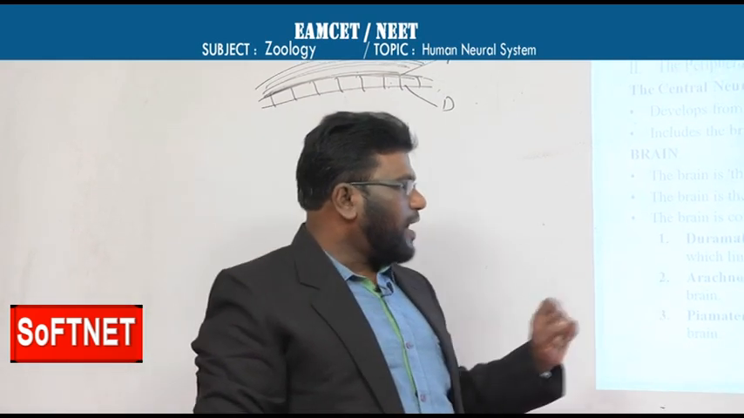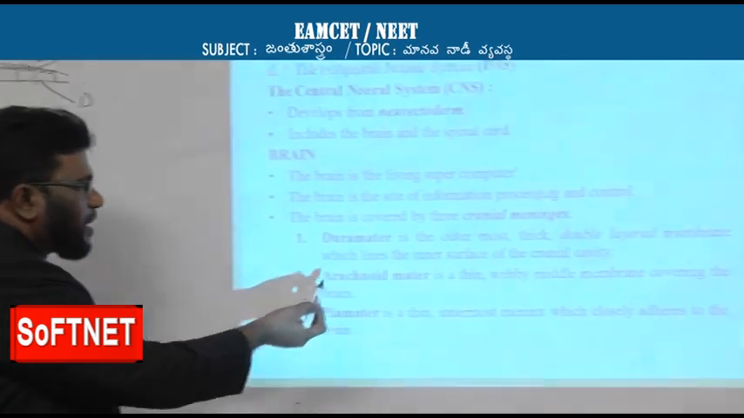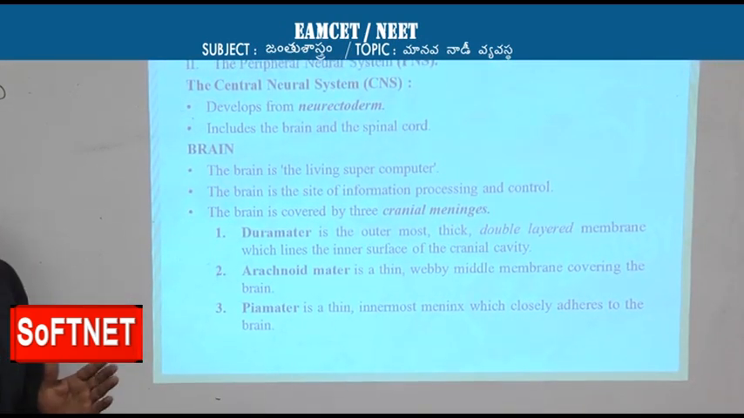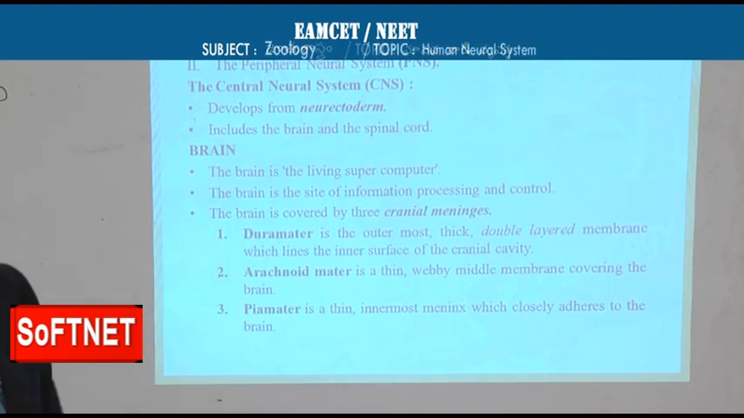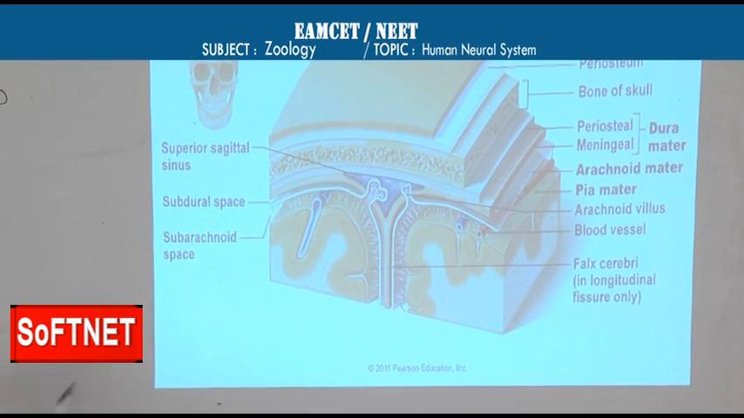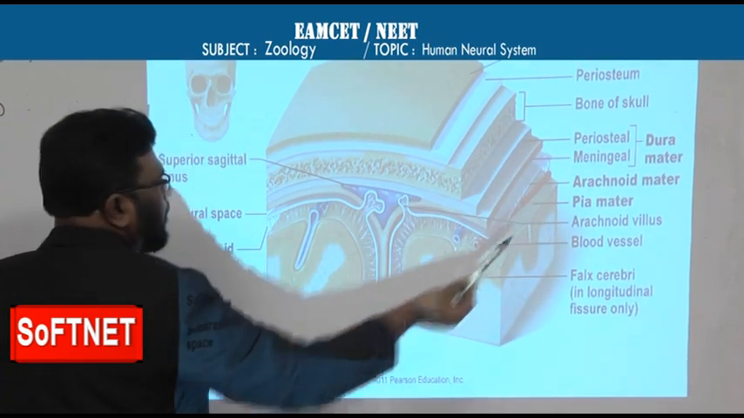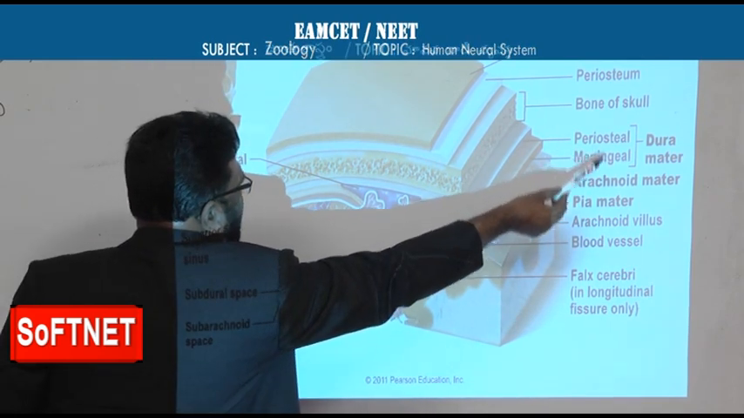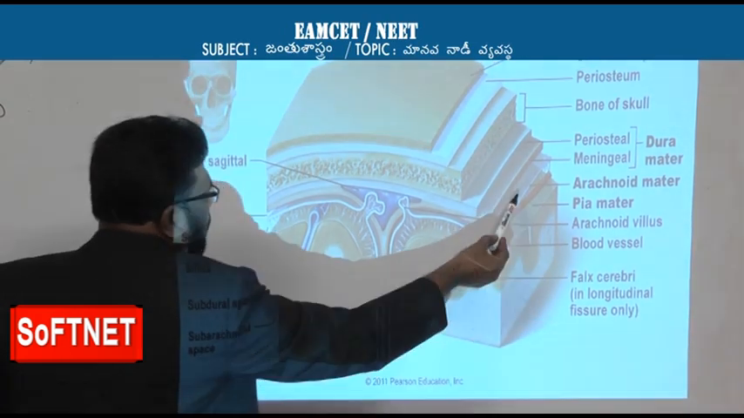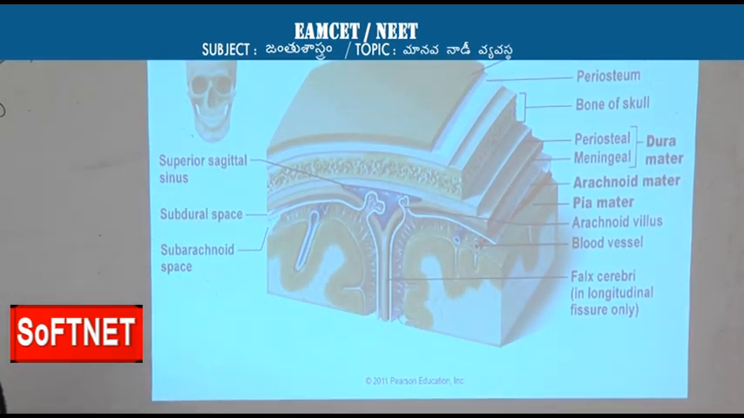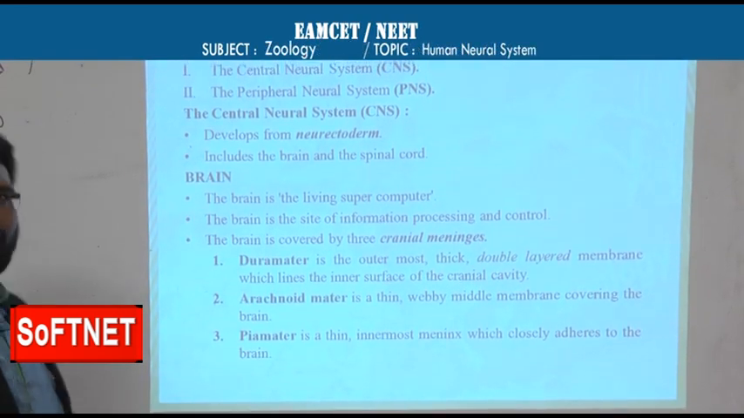This is dura mater, and arachnoid is thin. Dura mater is thick, but arachnoid is thin, web-like, and it is the middle membrane covering the brain. If you see here, these are the 2 layers of dura mater. Below these 2 layers is the arachnoid, the web-like one. After that pia mater will be there. Pia mater is the innermost layer of the meninges.